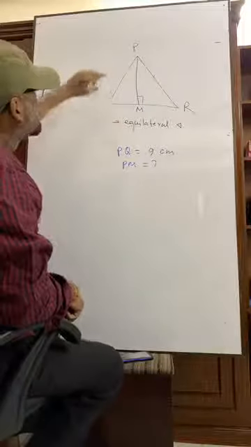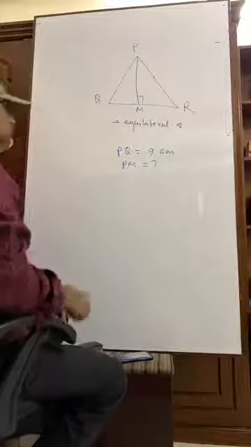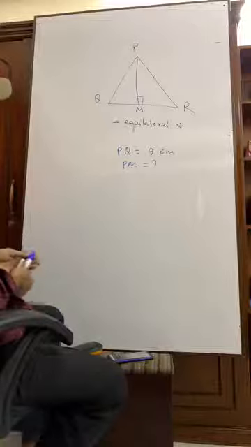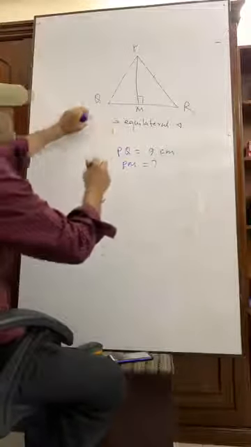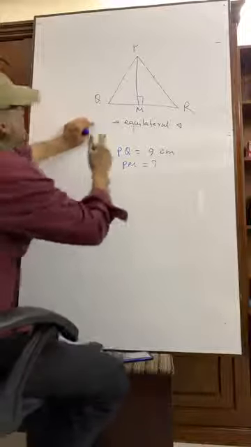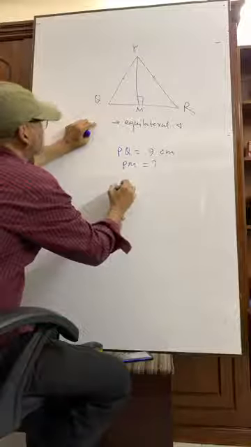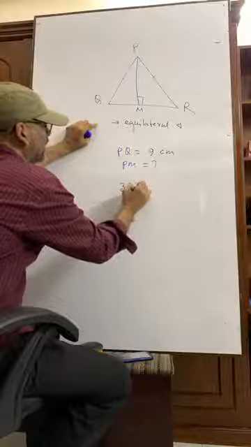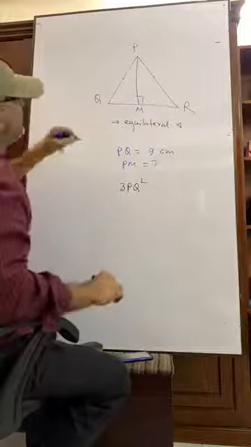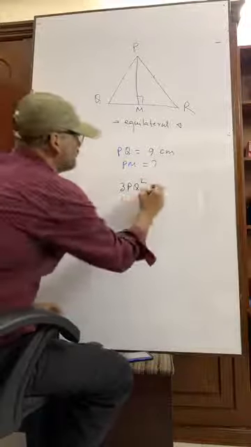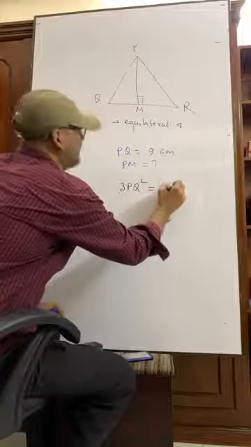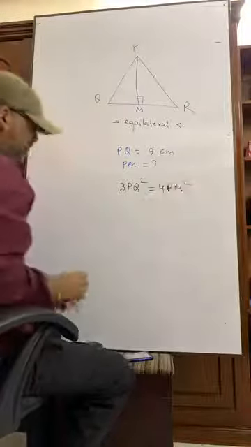Anyway, PQR is an equilateral triangle. What is the formula? The formula is 3PQ square is equal to 4PM square. Please try to understand.